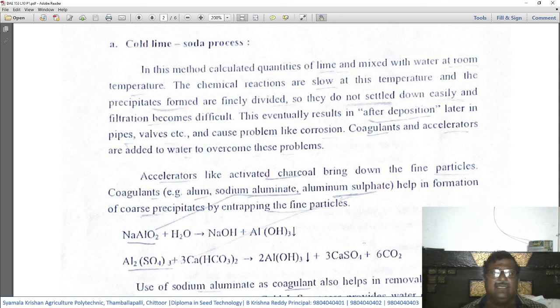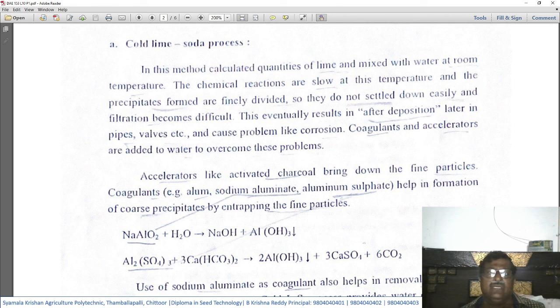In the cold lime soda process, a calculated amount of lime and soda needs to be used. For a certain level of hardness, a certain amount is required. There will be a required table for that. Based on that, they will use the quantity of lime and soda to treat the water based on the seriousness of its hardness. That is, if it is too hard, then the requirement of lime and soda will be more compared to less hard water. Okay.